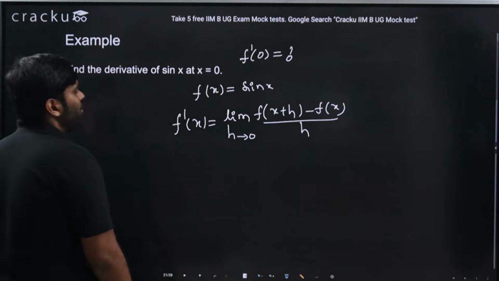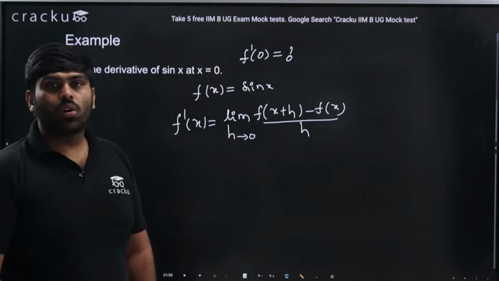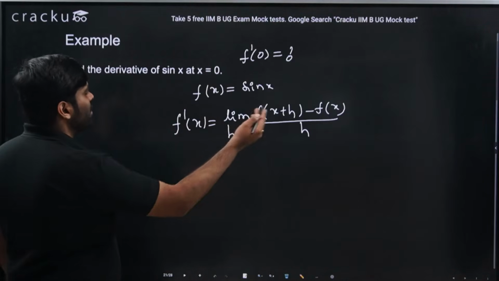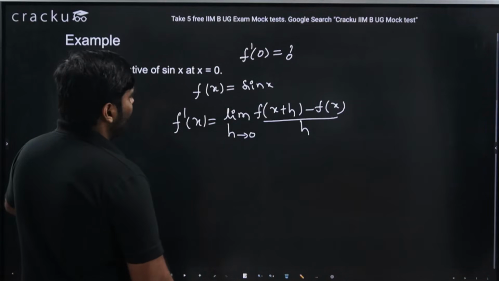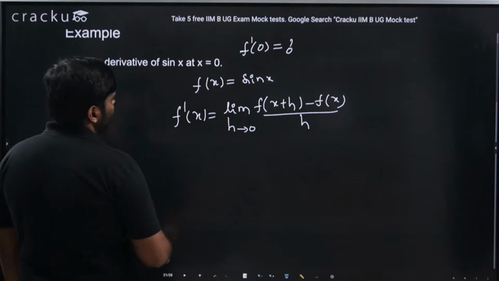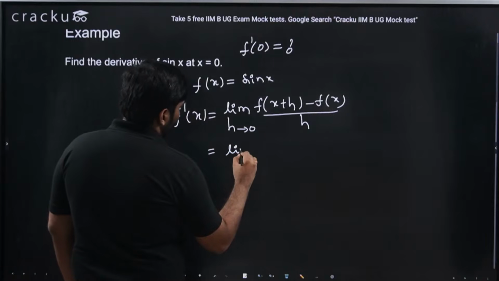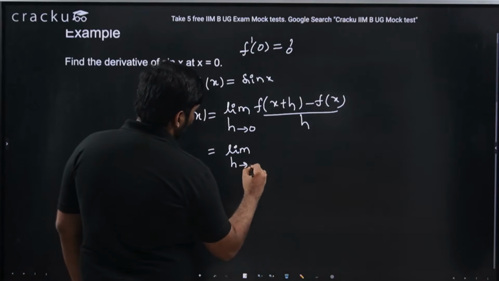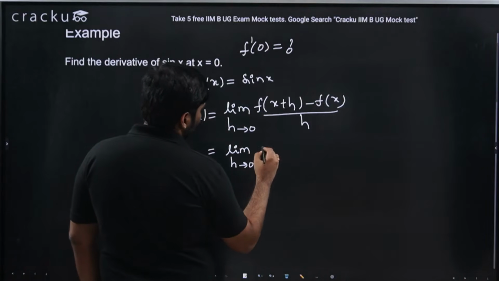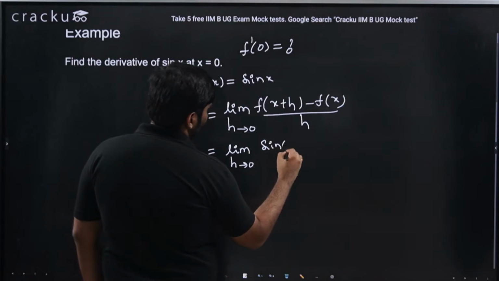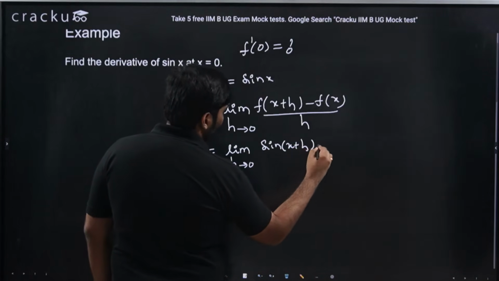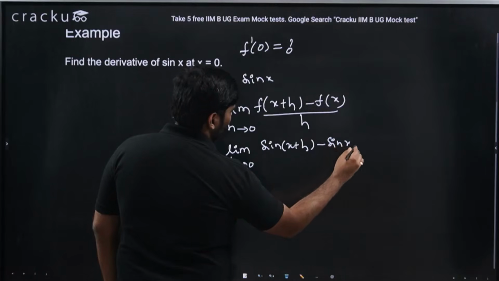This is what we have seen in the previous slide, where I mentioned the derivative: f of x plus delta minus f of x by delta, with delta tending to 0, or h tending to 0, both are same. Now, let us do this. So, we are interested in the limit h tends to 0 of f dash of x, which is sine of x plus h minus sin x by h.